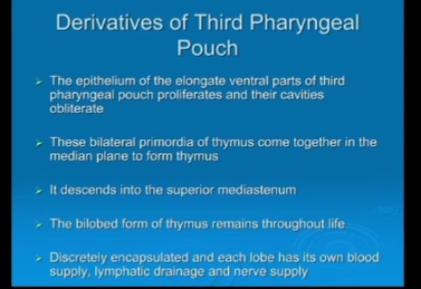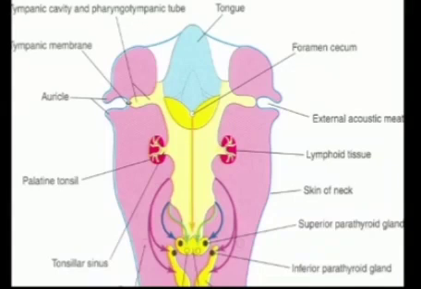These bilateral primordia, right and left, form the thymus and they come together in the median plane. It descends into the superior mediastinum. The bilobed form of thymus remains throughout life. Here you can see this one is the inferior parathyroid while the ventral part is developing.